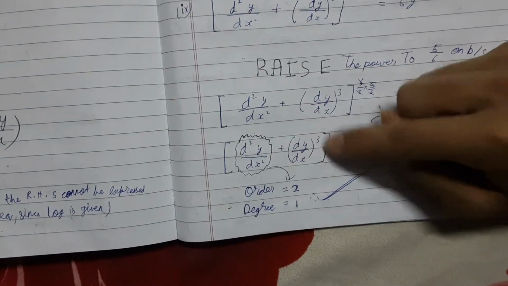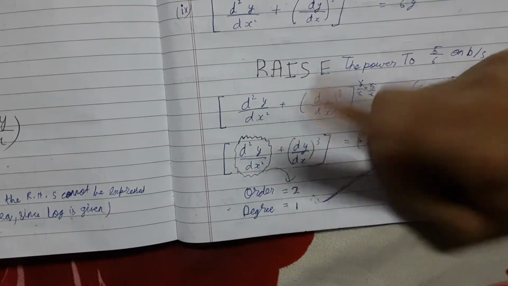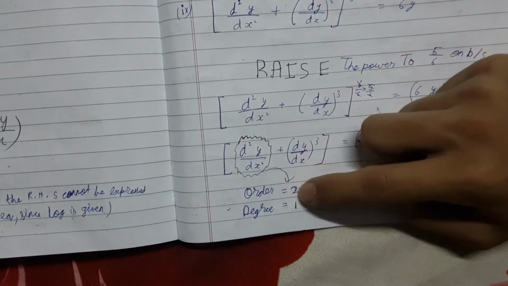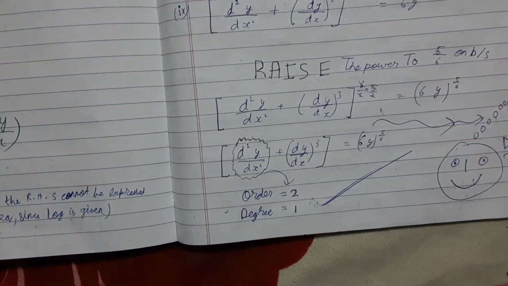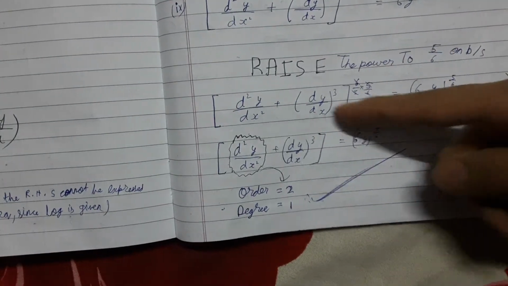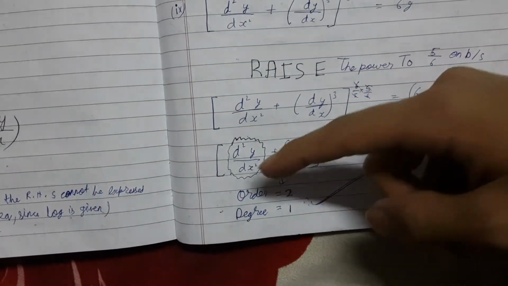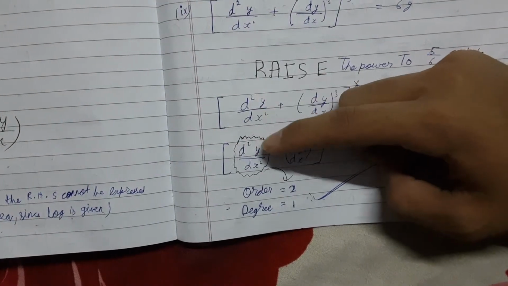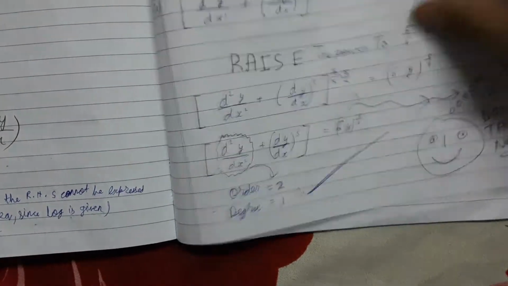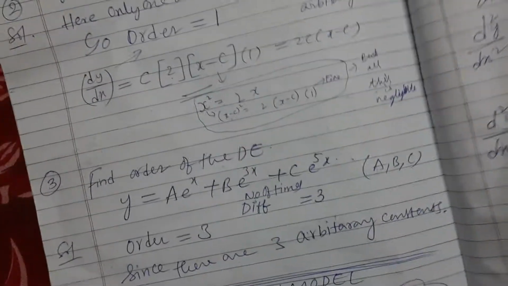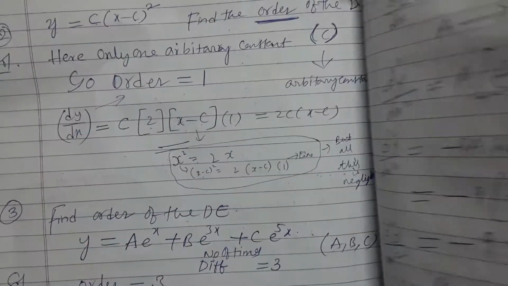Don't look at the larger degree and think I have to take it for this. First you see the d power, then you understand what the order is, then for that order take the degree, and do not take any other degree over here. Don't write 5 by 6, don't write 2 to the power 3, only for this. What is the degree here? 1. Now we move on to the next type of sum.